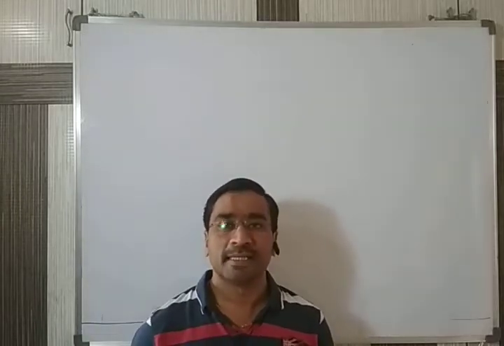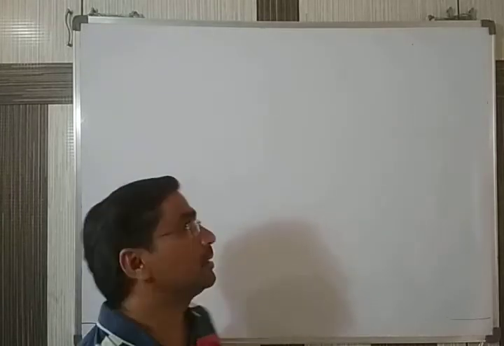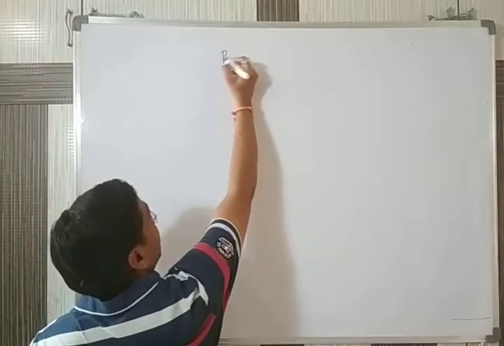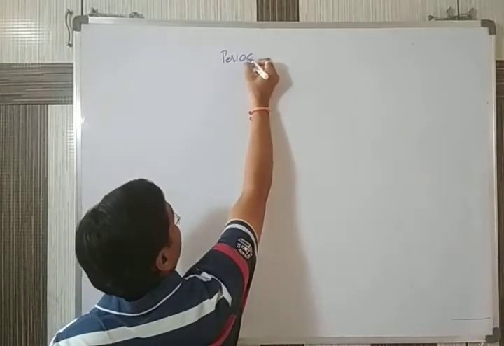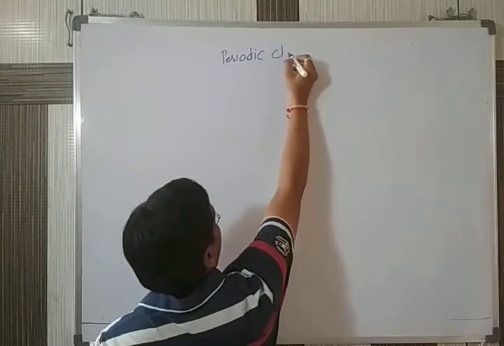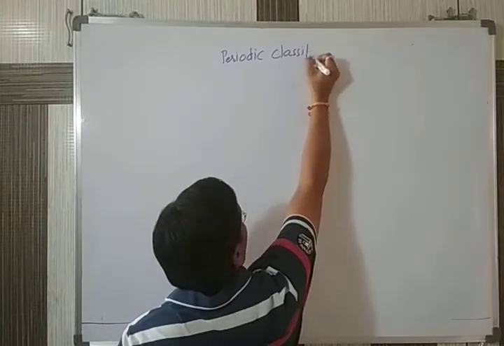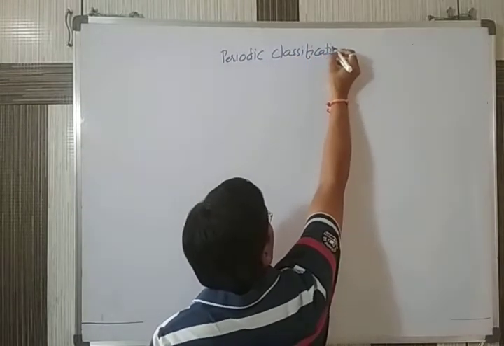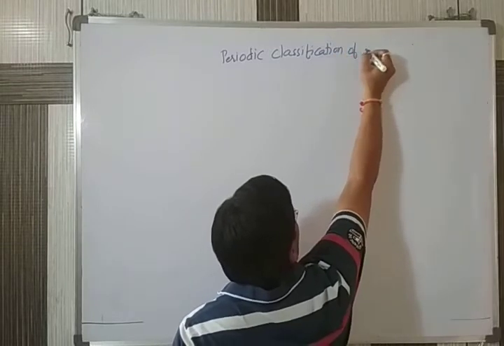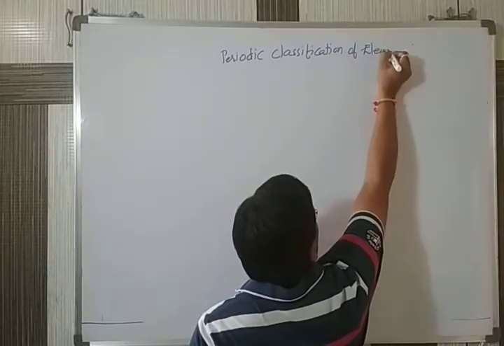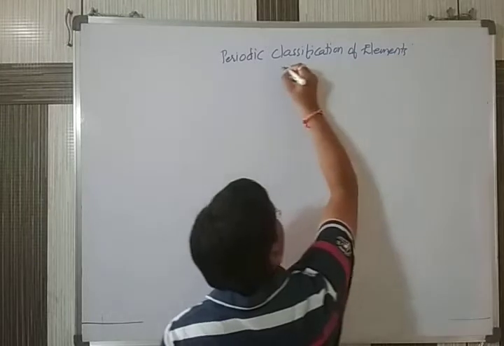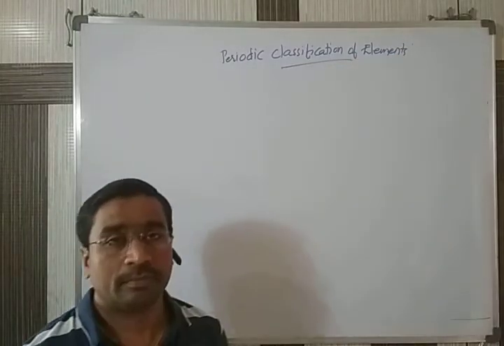Today, let us start with the chapter Periodic Classification of Elements. In chemistry, a number of chemical compounds are formed.